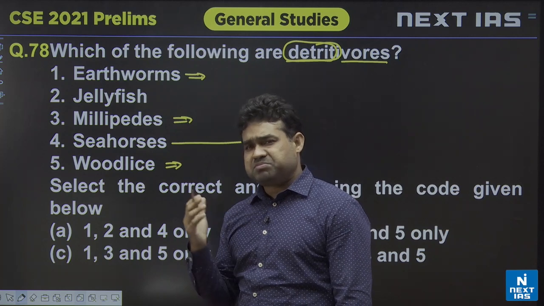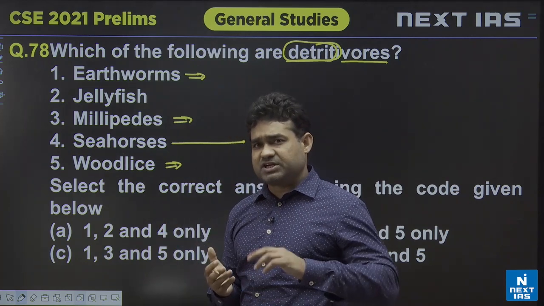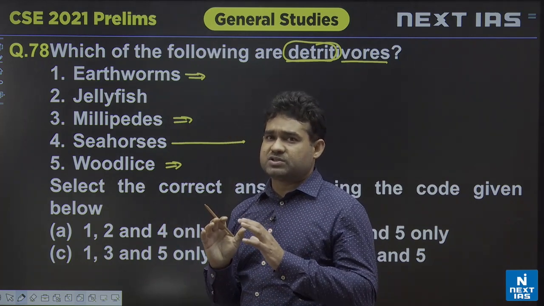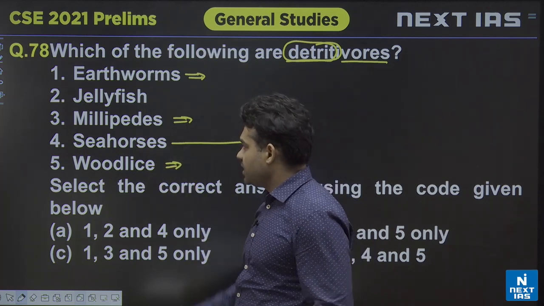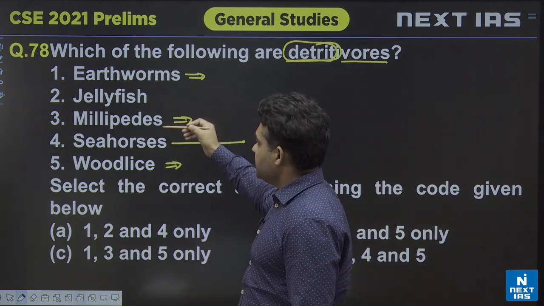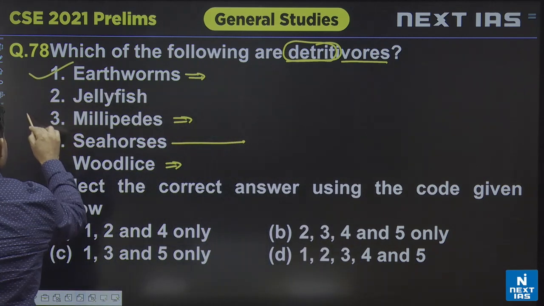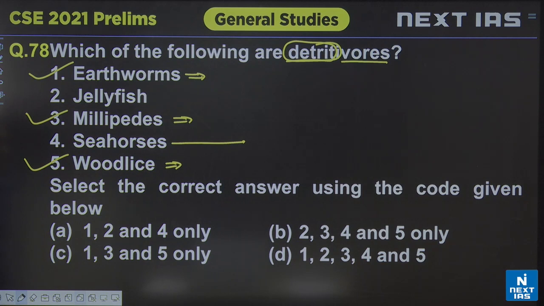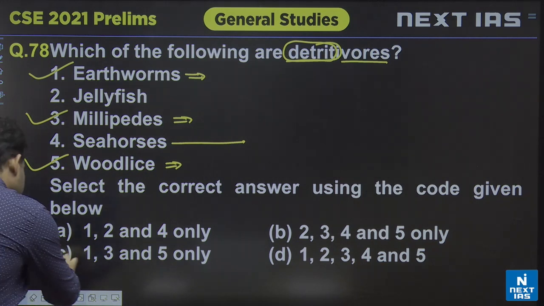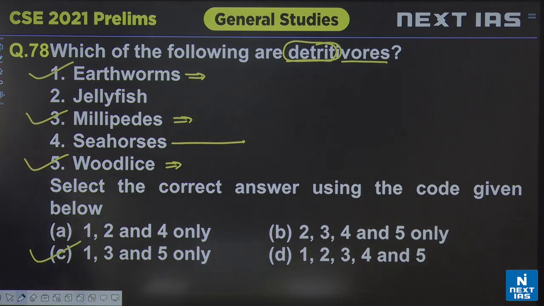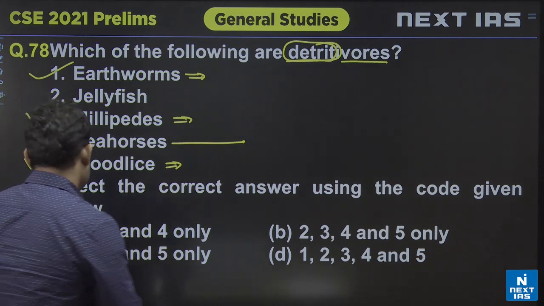Seahorses, some years back UPSC asked this question in a different way, when this is one of the fish, when the question was asked in the examination. So here earthworm, millipedes and as well as the wood lice. Answer is 1 earthworm, 3 millipedes and 5 wood lice. 1, 3 and 5. Answer is C.